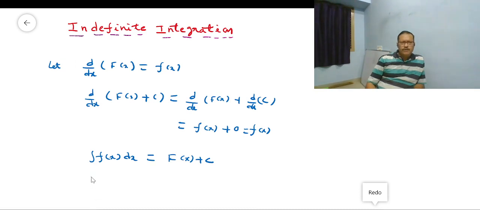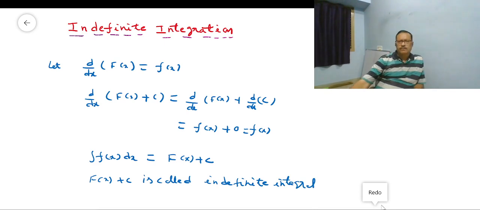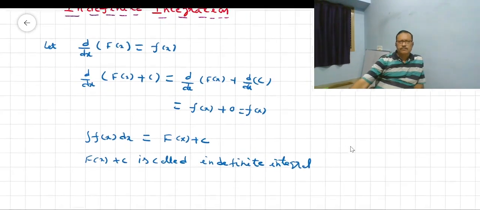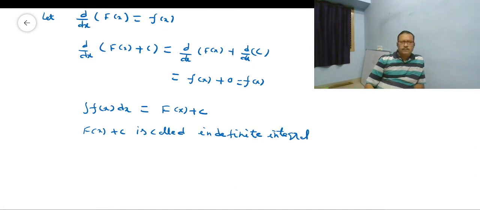Here, capital F of x plus c is called the indefinite integral of small f of x.